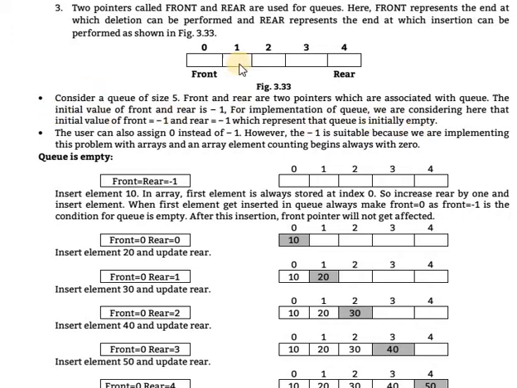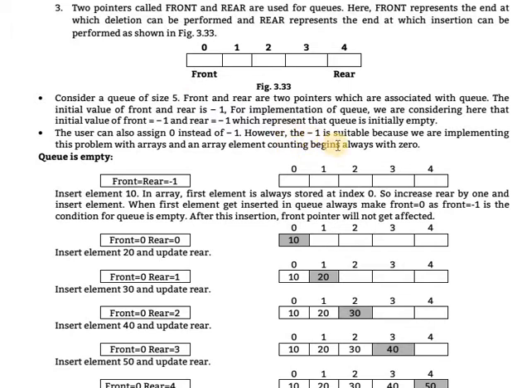Is that clear? The queue is represented using an array, starting from the 0 location. When the queue is empty, both the front and rear pointers are initialized to -1. The user can also assign 0 instead of -1, initializing front equal to 0 and rear equal to 0.